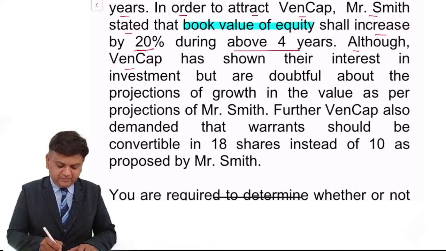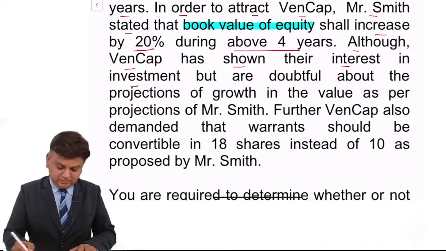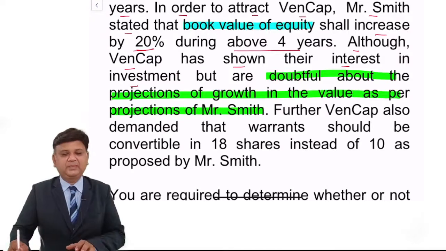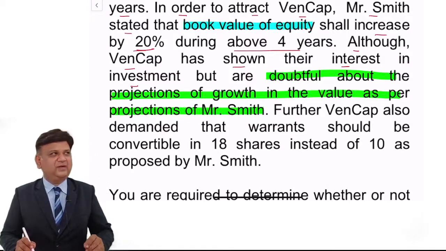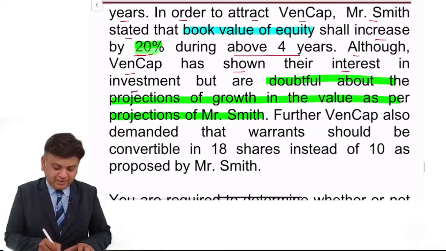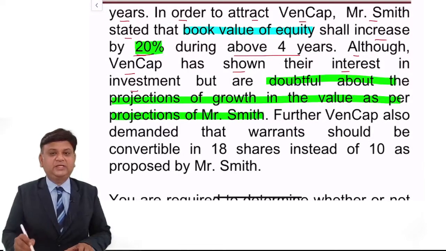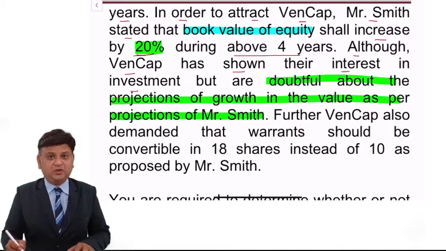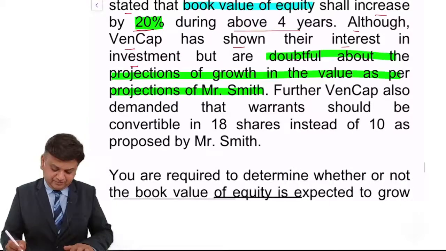Although Ven Cap has shown their interest in investment, but are, highlight the portion, doubtful about the projections of the growth in the value as per the projection by Smith. Now the investors have a kind of doubt that whatever this 20% growth which Mr. Smith is giving an assurance, will that be actually realized or not with these projections.